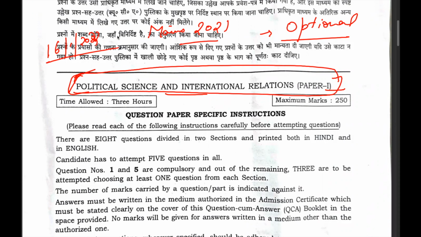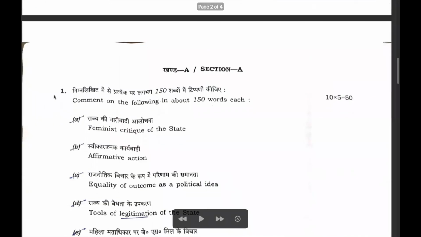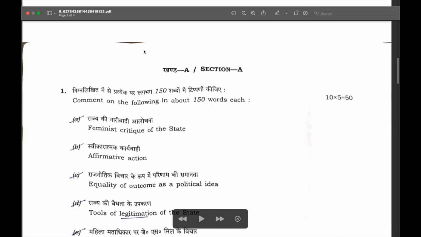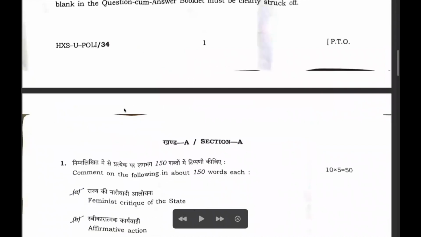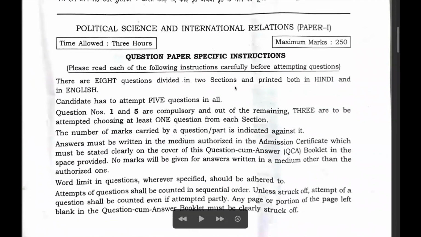Now, in the PSIR optional or like in any other optional, you have to attempt the paper in the form of 1 and 5th question as compulsory. These two questions will be compulsory, and rest you have to attempt any one question from the remaining part, where in total 5 questions have to be completed in the paper.